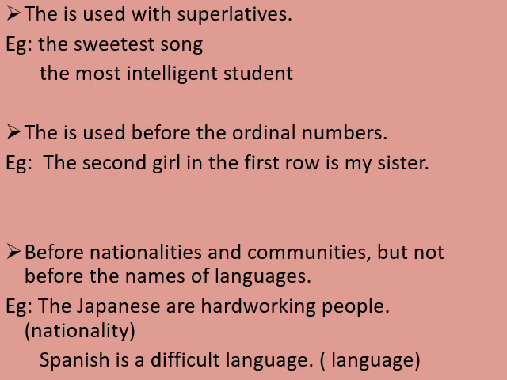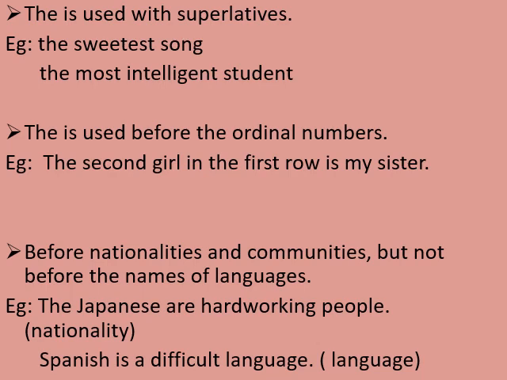When you are using ordinal numbers, that is first, second, third, fourth, fifth, at that time you are supposed to place definite article the before the ordinal number. Now see the example given over here. The second girl in the first row is my sister. As you can see, the word second is an ordinal number, so we have used article the before the ordinal number.